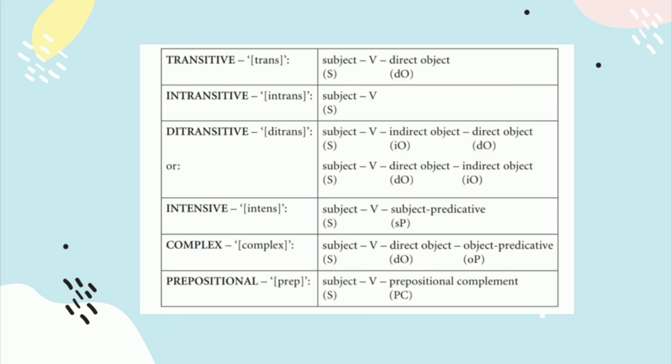Intensive has a subject, verb plus predicative. Complex transitive is subject plus verb plus direct object plus predicative. And the last, prepositional, is subject plus verb plus prepositional complement.